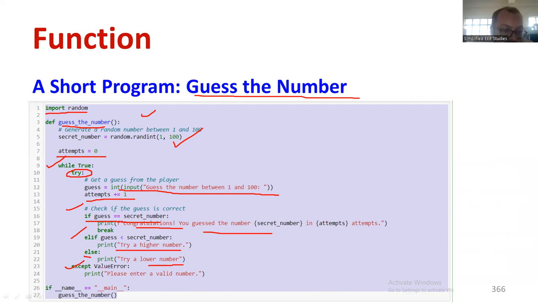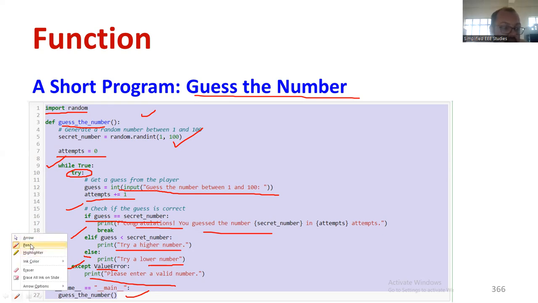Similarly, except ValueError. Sometimes if I put a decimal value, okay, 0.8, or 3.2, like that, I should get a value error. It should not disrupt or interrupt the program. You should get a message like a value error, I should try an integer value. Similarly, print enter a valid number. So this is the way we can identify the unknown number between 0 and 100.